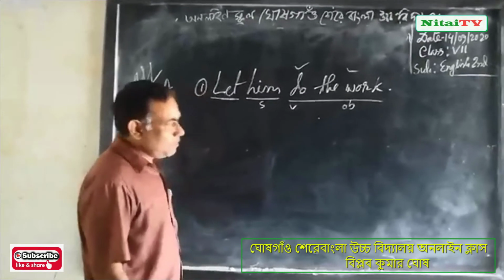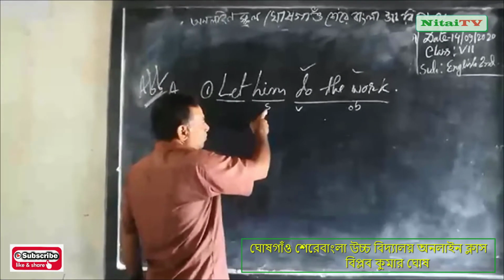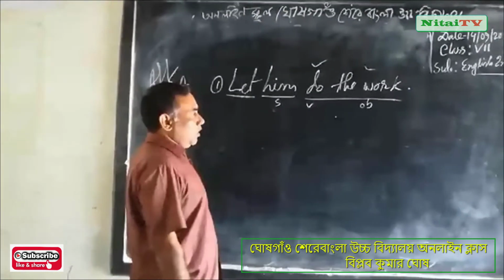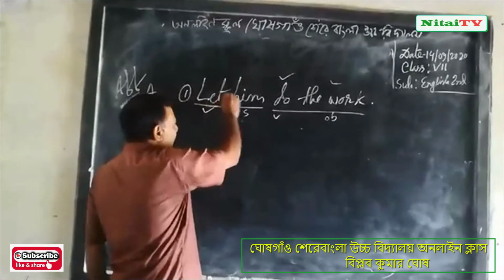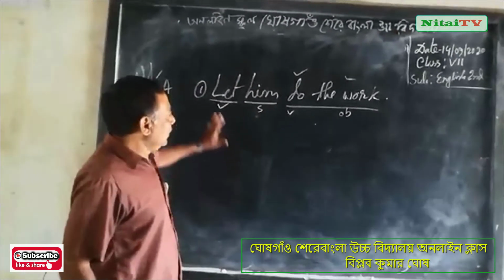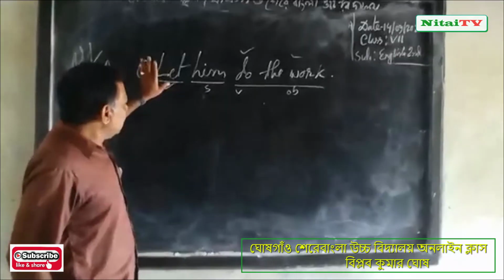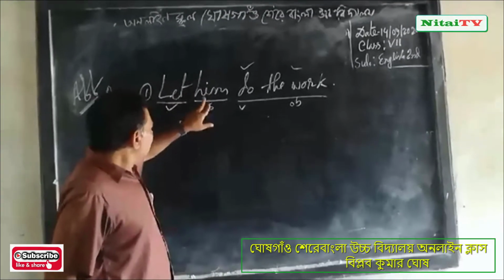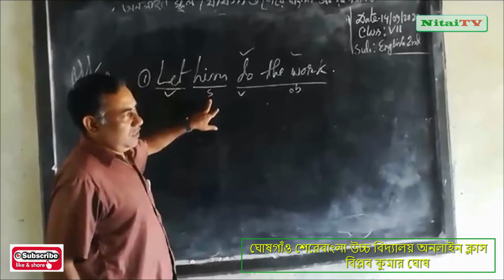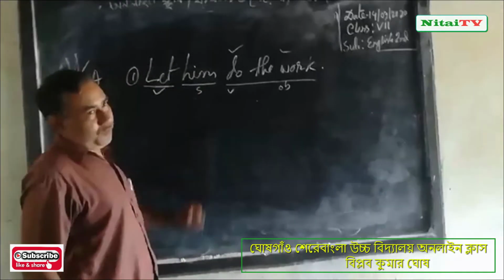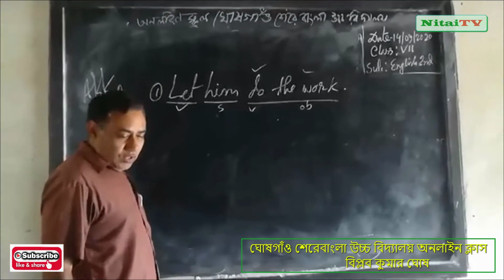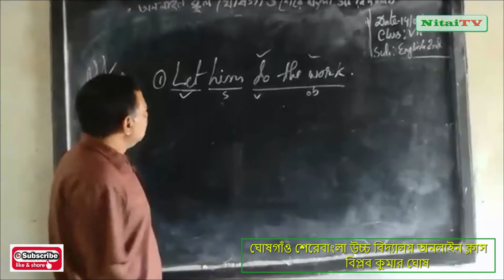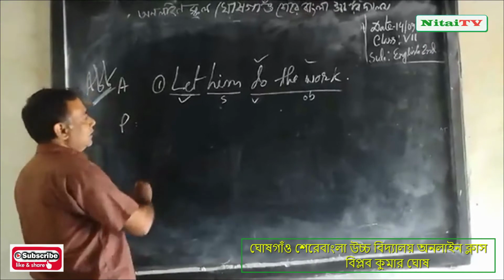Now, actually this is the subject, but here it is the objective form, because there was the verb word let. So there was an objective form. Really, this is the subject, but it shows the objective form. So you do not get puzzled. You clearly understand how to change these sentences.